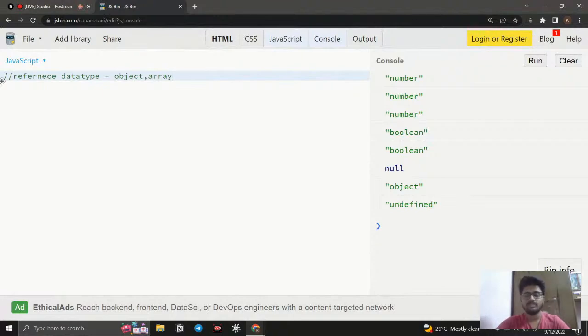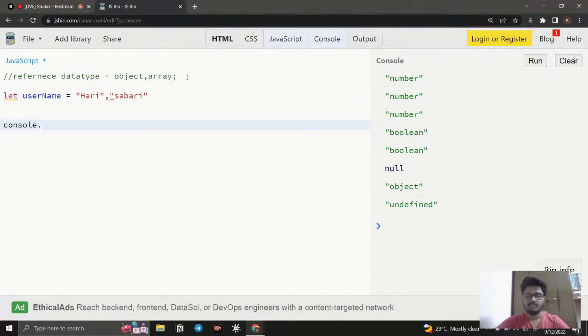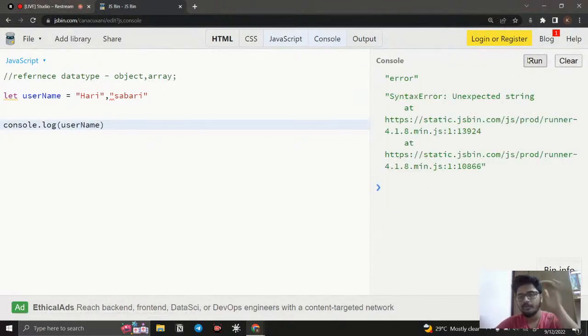But it is good that these two things, objects and arrays, have a vast scenario when we call them reference data types. So for example, the main difference: if I say let user name equal to something like Hari, and give a comma and something like this, and I say console.log user name, and I run it, you get a type error, right?